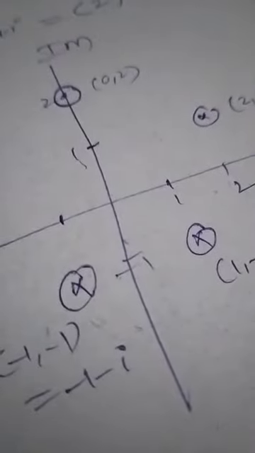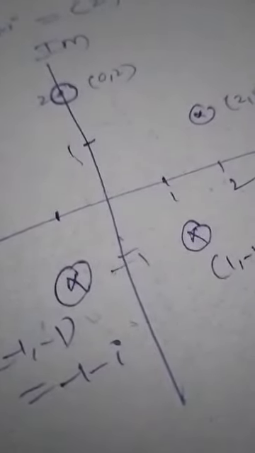Okay, this is the method to represent a complex number in the Argand plane. Argand plane means the plane which contains a real axis and an imaginary axis. We are assuming the x-axis as the real axis and the y-axis as the imaginary axis to represent complex numbers in a plane. That plane is called the Argand plane. Okay.